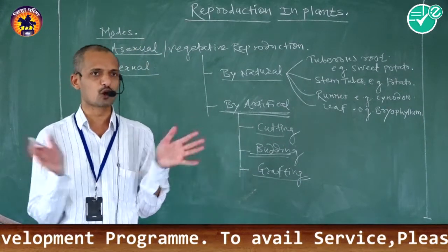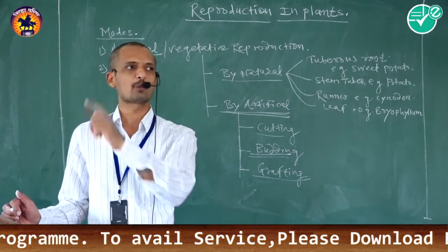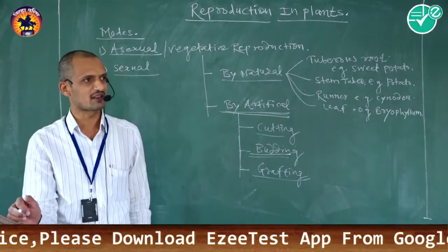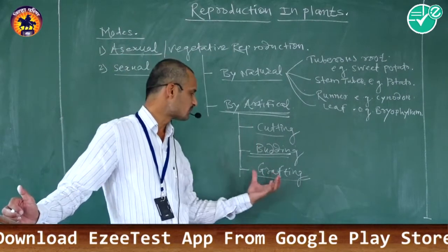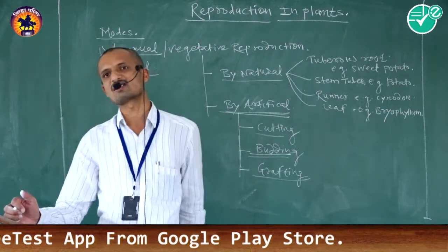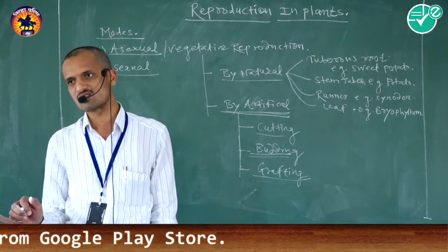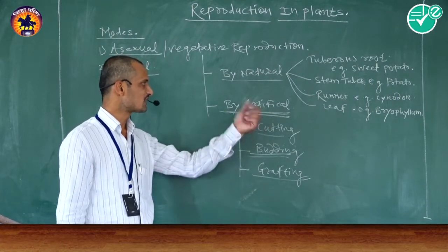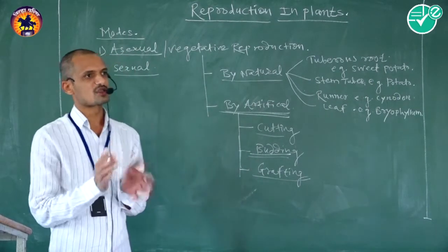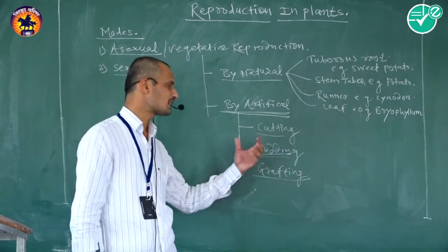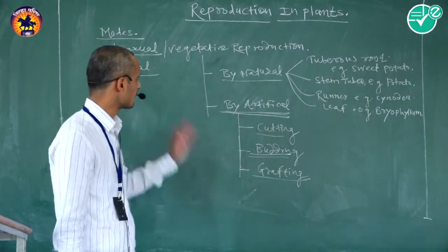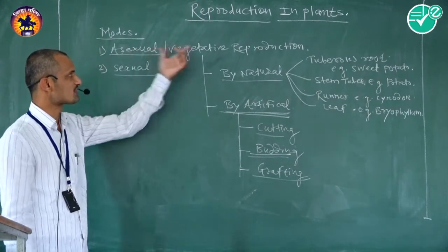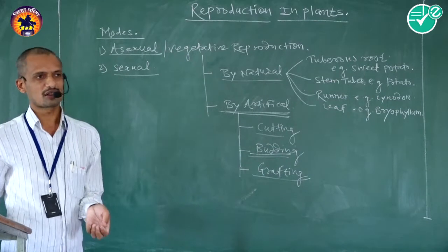Grafting means successful combination of rooted and shooted portion, that is stock and scion, to develop the desirable characteristic in new plantlets. That is called the grafting method of vegetative propagation. There are 3 methods of artificial vegetative propagation: cutting, budding as well as grafting. That is one of the modes of reproduction in plants, called asexual or vegetative reproduction.